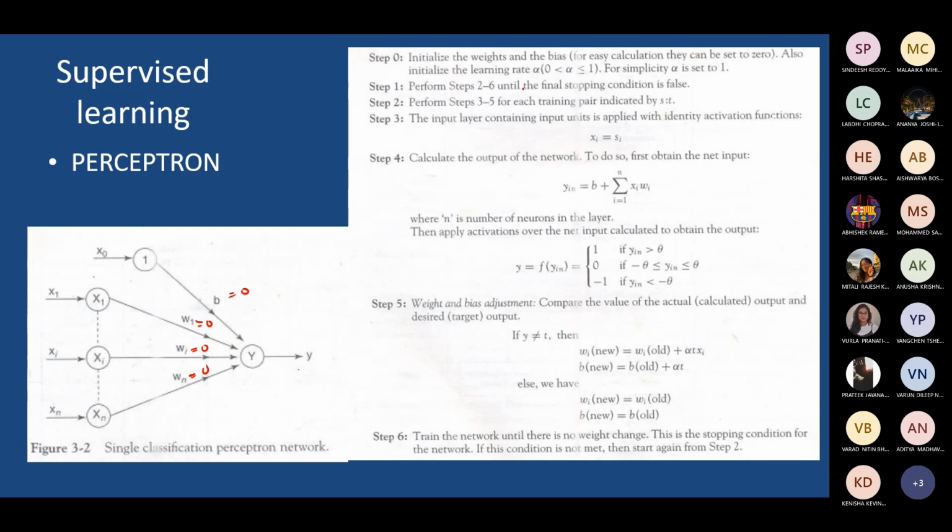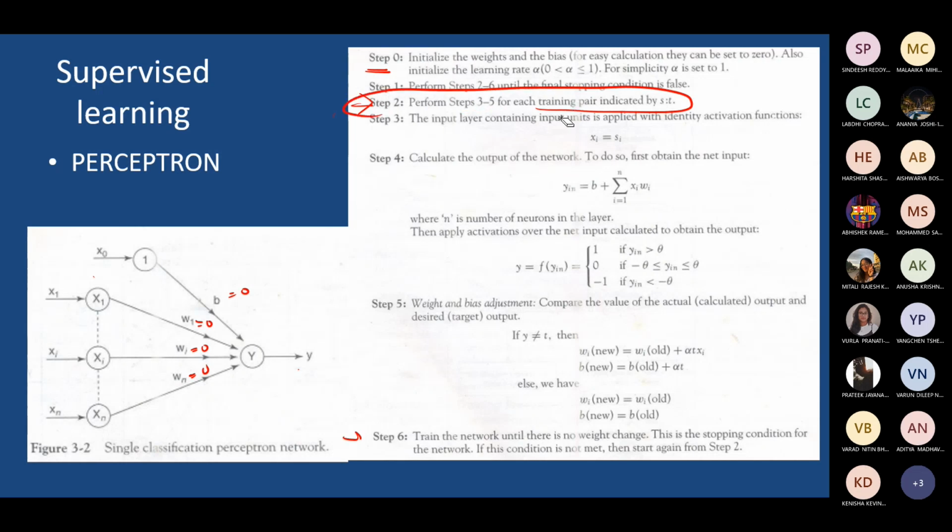After the initialization step, they say to perform steps 2 to 6. Step 6 is a stopping condition they define, and until then, what you need to do is defined in the different steps. In the next step, we perform steps 3 to 5 for each training pair considered.